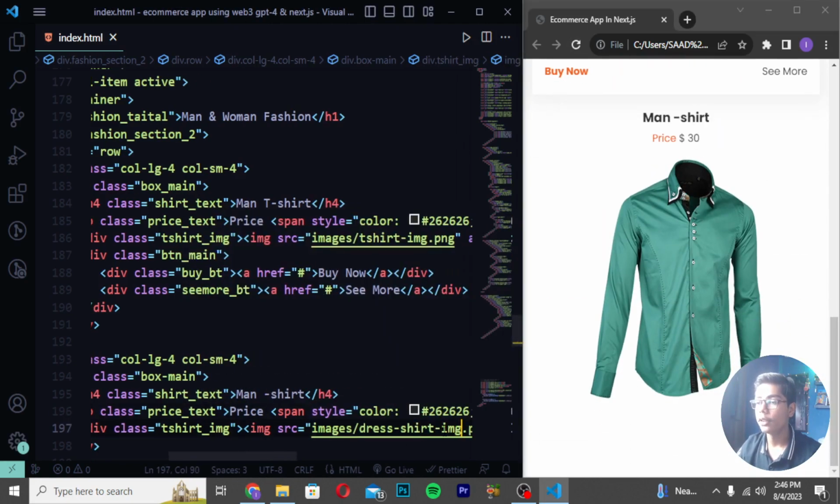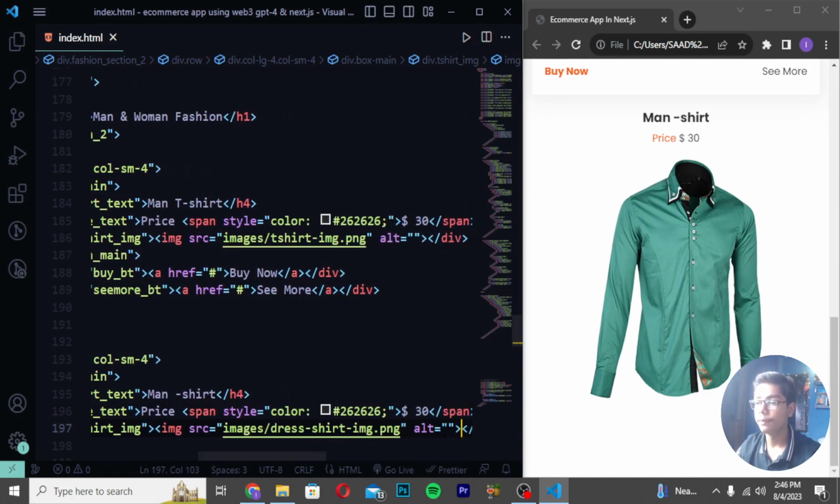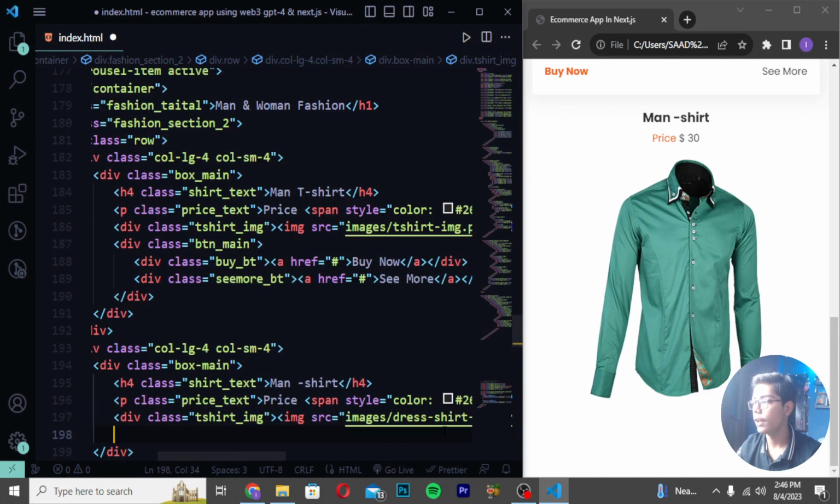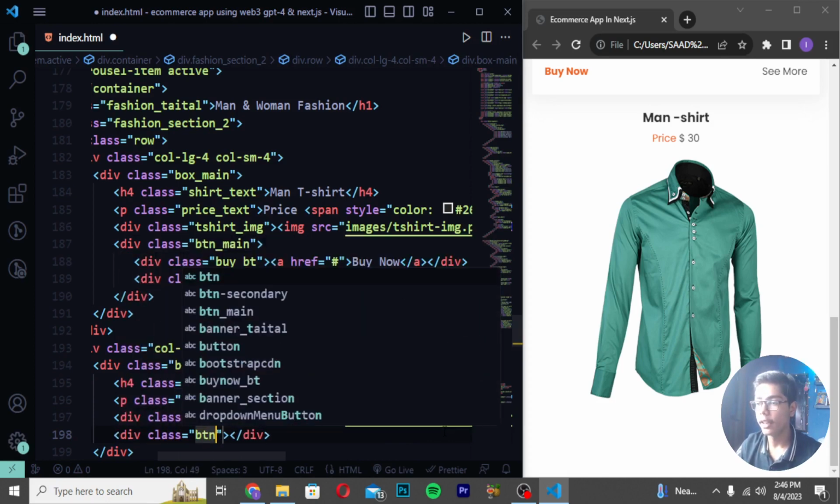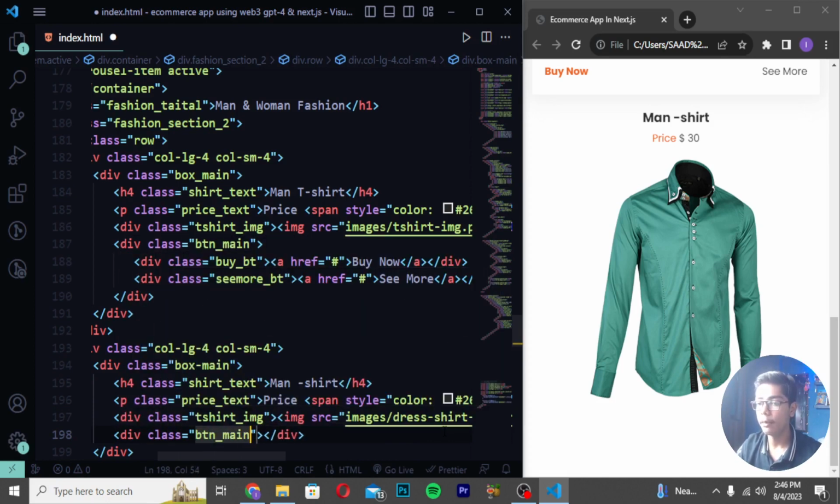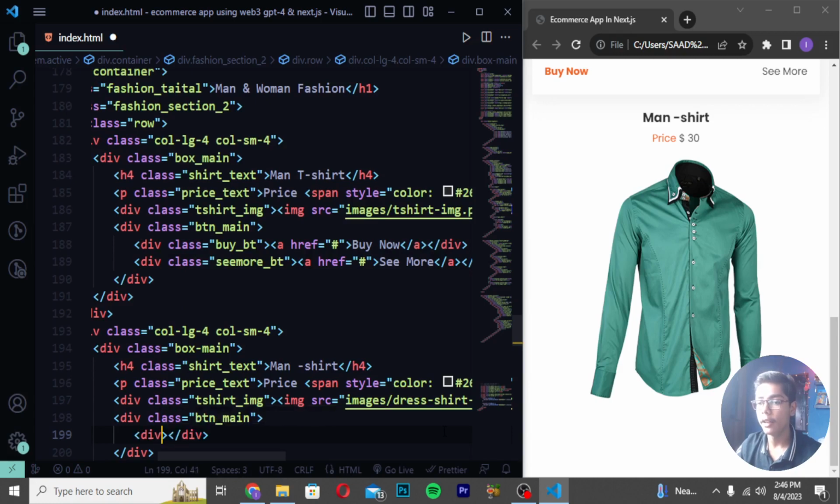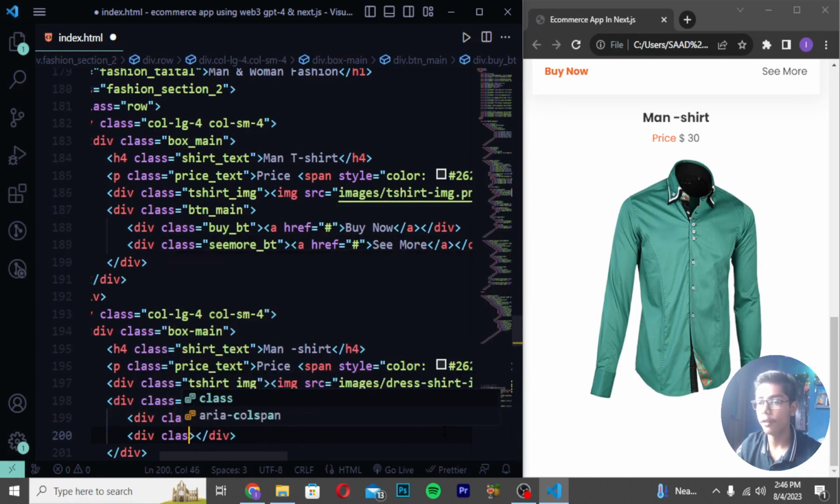After getting all that stuff, we have to move after this div tag which we have created. Then after moving down, you have to create another div class, like at the top we created btn main. Then I will write the div with class buy bt. Then write this a tag, and I will write Buy Now button, and then create another div with the class cmore bt.